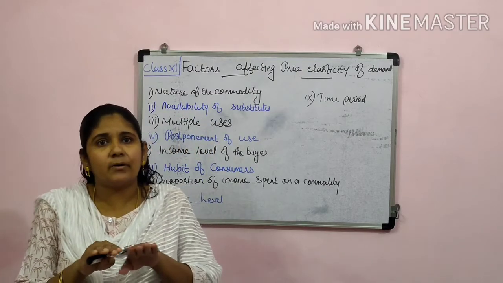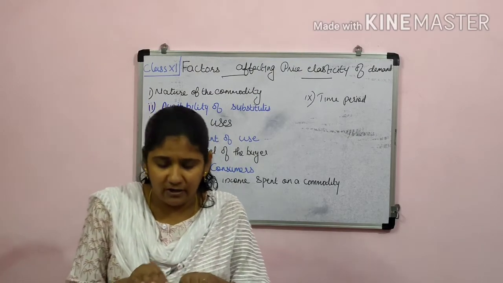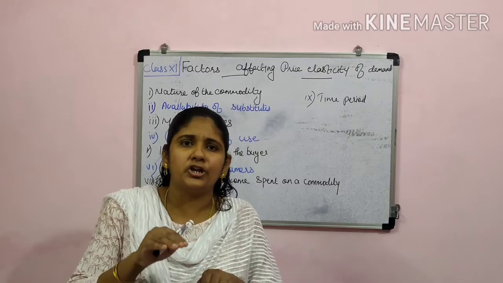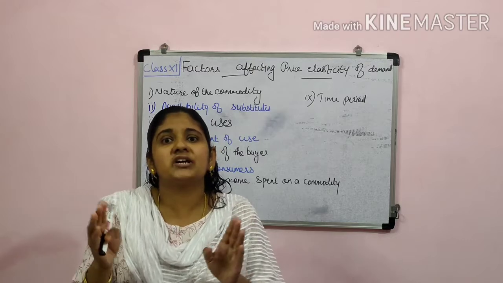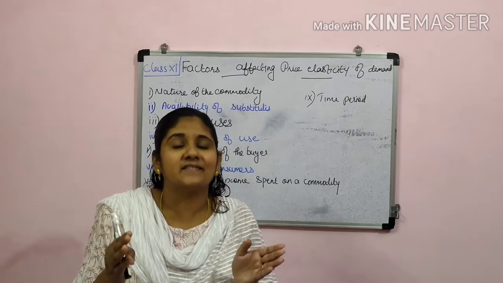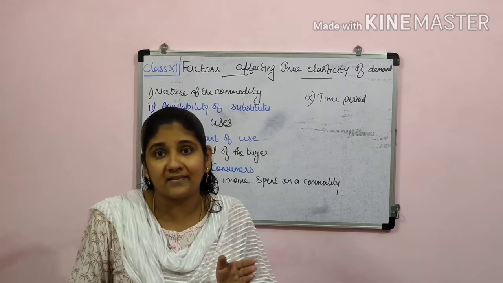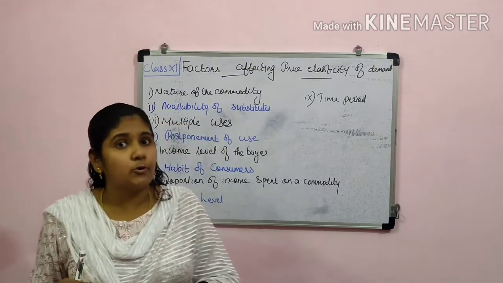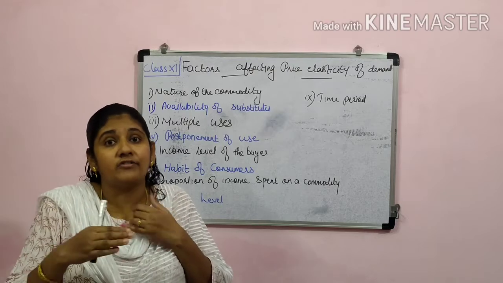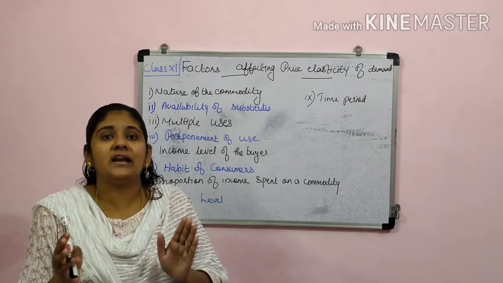When we discuss a commodity at a lower price level, we are not able to experience that much change in its elasticity. But as its price increases, we are able to experience more variation in its elasticity.